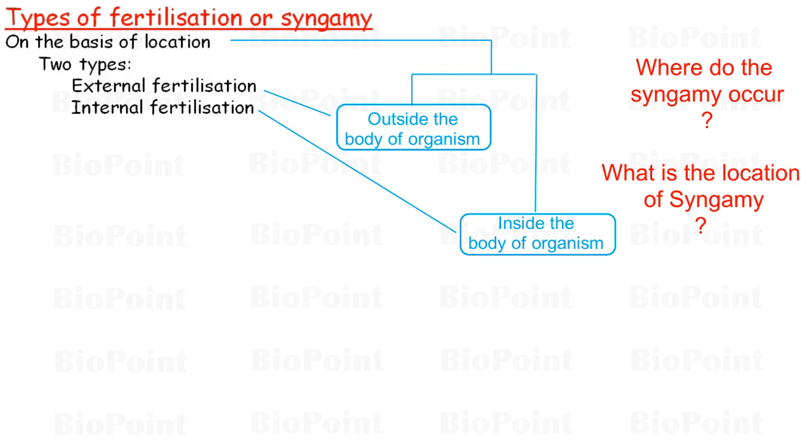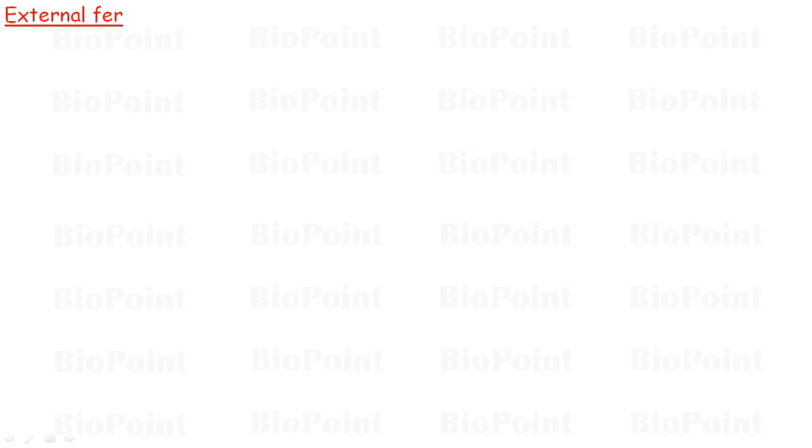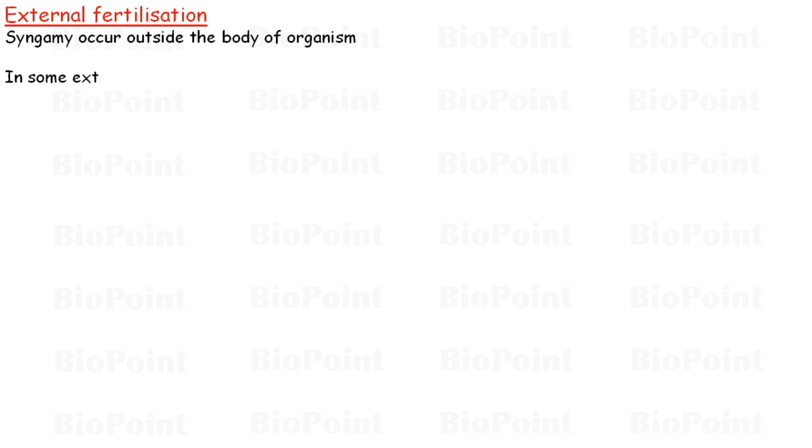We will start with discussing external fertilization. External fertilization is called external because in this, syngamy occurs outside the body of the organism. So, external fertilization occurs in some external medium, and this medium is mostly water.